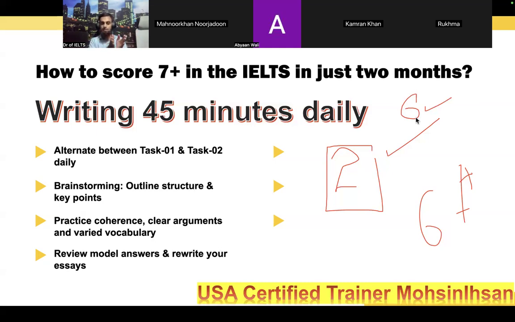Now, the words must be added in the list. Number one task, the words must be added in the list. Like below 7 band for writing, if you need only 6, 6.5, okay, no problem. Complex sentences must be added. Few of the words, 2 or 3 words, okay, 100% fine.